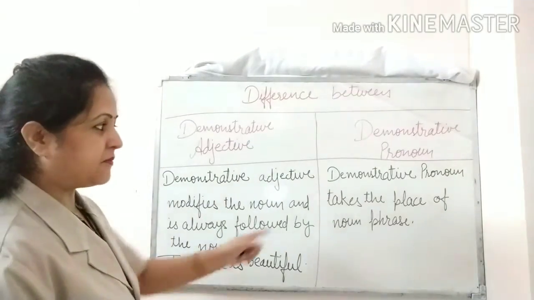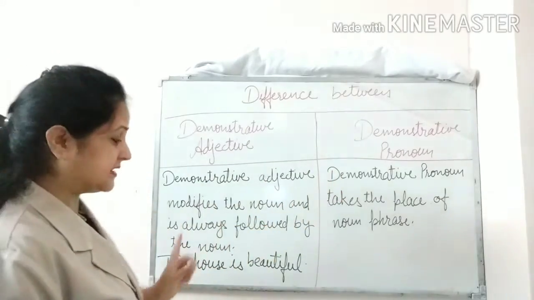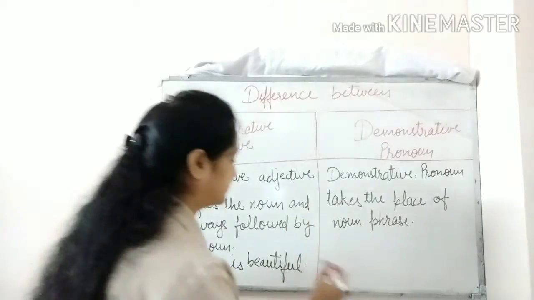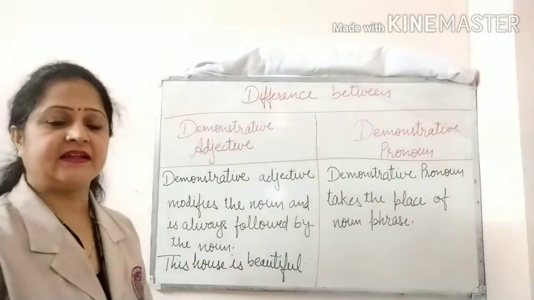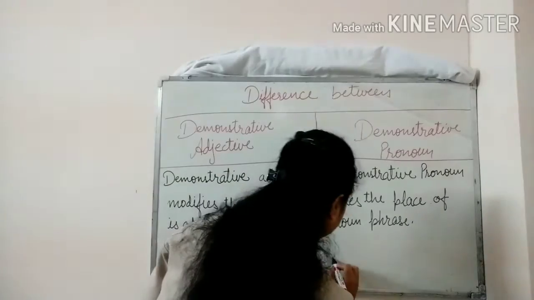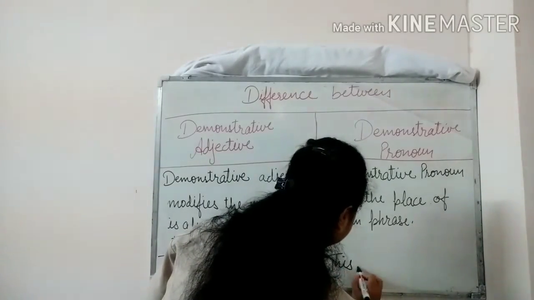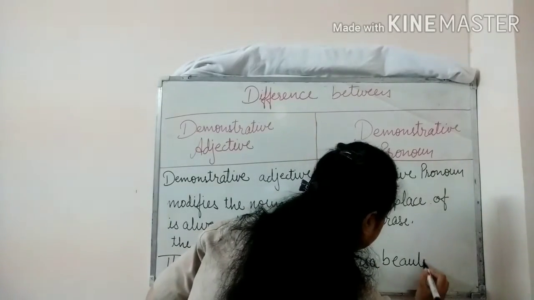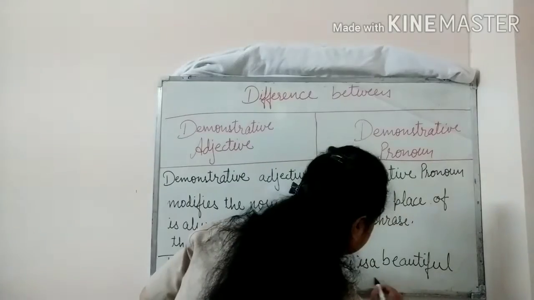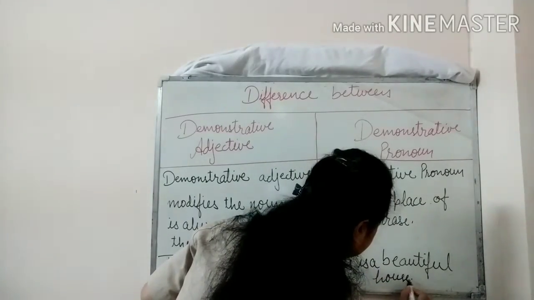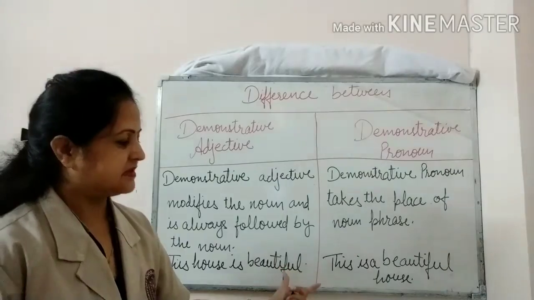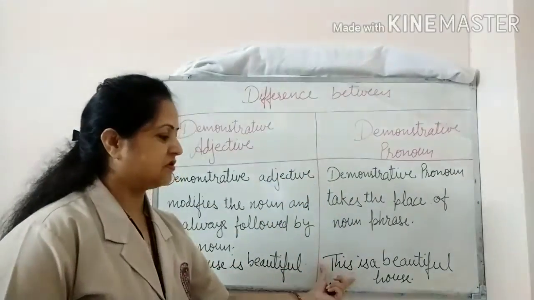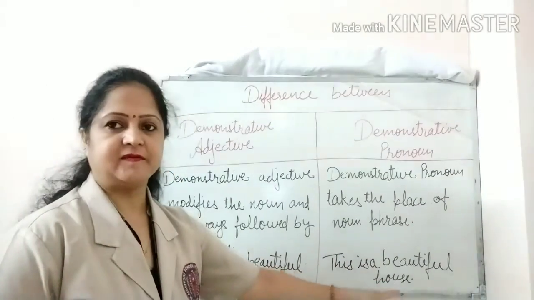Let's take an example of a demonstrative pronoun. We can take the same example again. Instead of this house is beautiful, we can write, this is a beautiful house. Now you can see that in the demonstrative pronoun, the demonstrative is not followed by a noun.